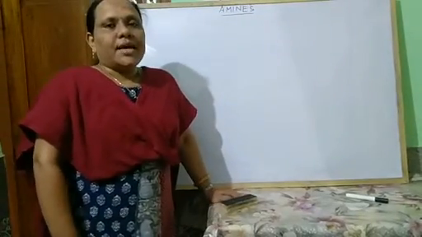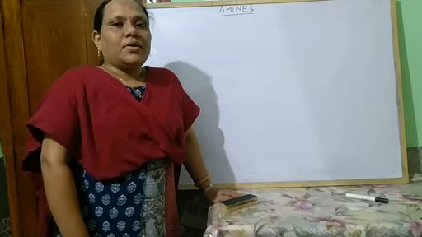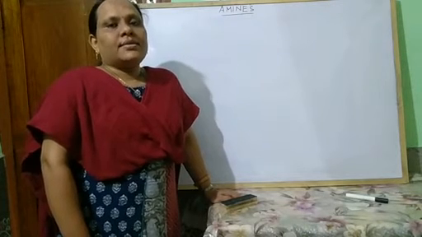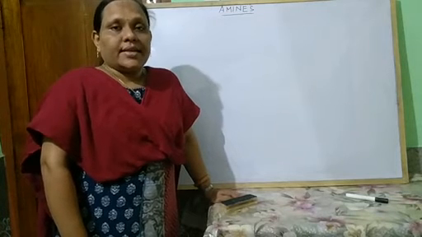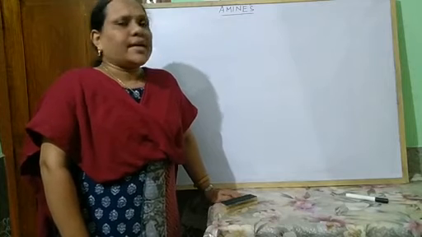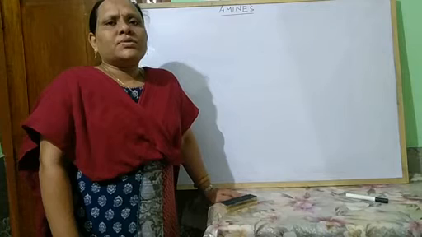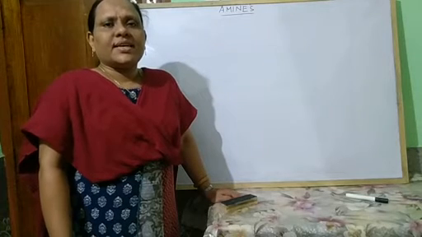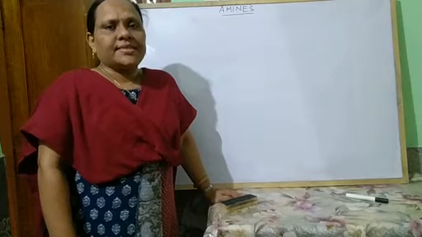Hello students, after completion of different chapters, that is alkanes, haloarenes, then phenols, ethers, alcohols, aldehydes, ketones, carboxylic acids, next we start a new chapter, that is nitrogen containing compounds. So nitrogen containing compounds are generally nitro compounds, cyanides, isocyanides, amides, amines, etc.